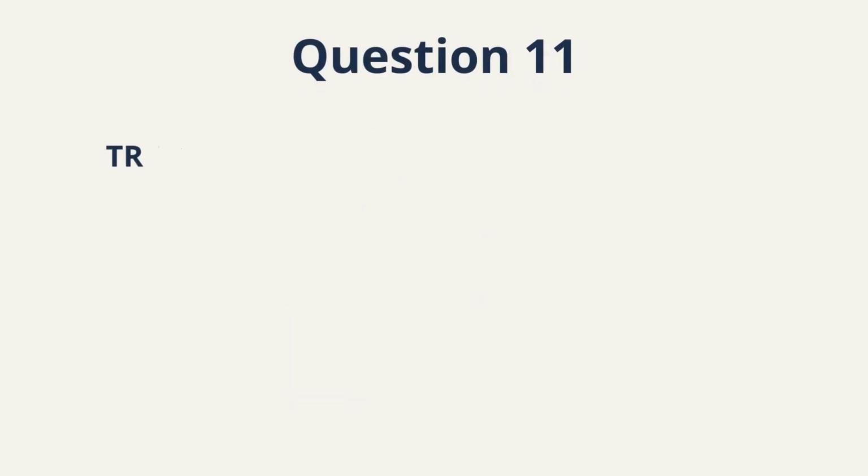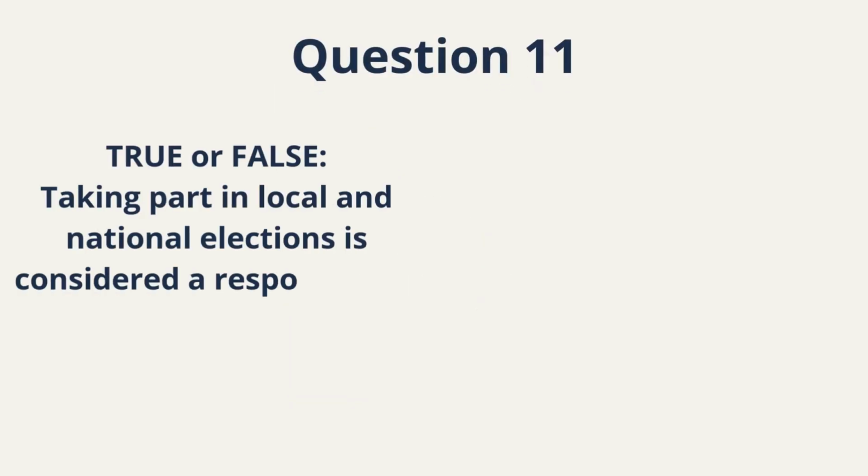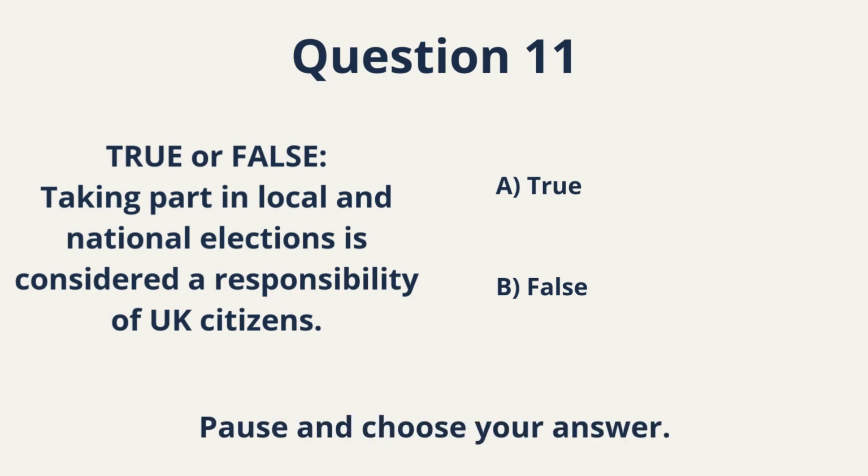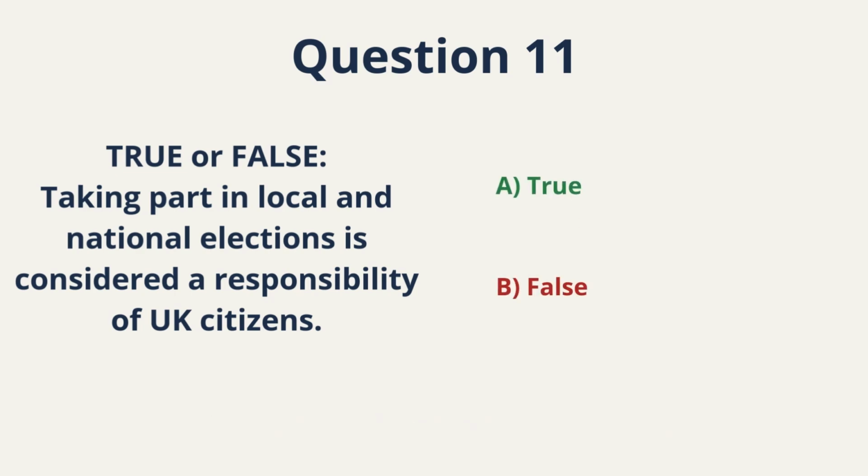Question 11. True or false? Taking part in local and national elections is considered a responsibility of UK citizens. A. True. B. False. This is a civic responsibility question. Pause. Choose carefully. Correct answer, A. True.